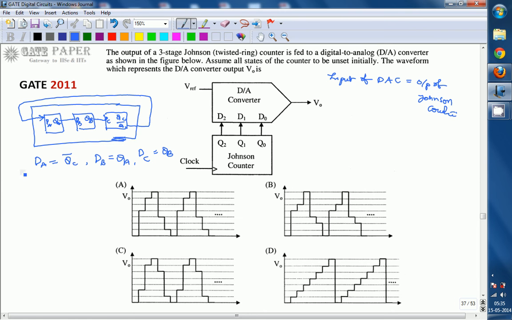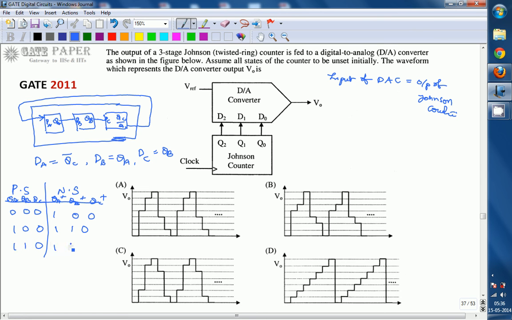So if you know the present state, what can be the next state of this Johnson ring counter? This is QA, QB, QC. Initially all are at the reset condition, and the next state is: QC bar will be treated as DA. QC present value is 0, so QC bar is 1, giving QA plus, QB plus, QC plus as 100. Now 100 is the present state, and this will become 110 according to the equations.